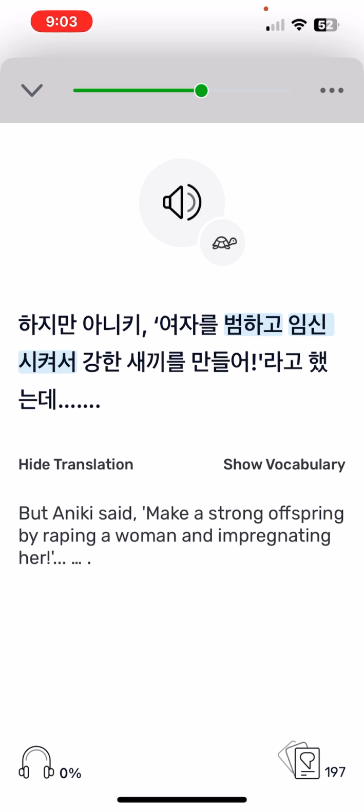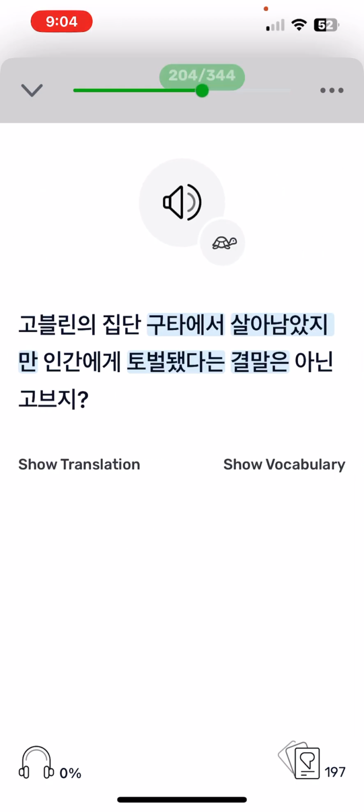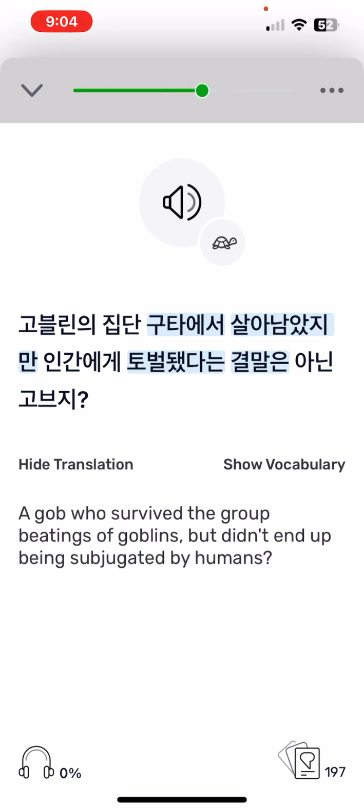Yeah, this book isn't all like this. It's actually more about this goblin who's in love with this human girl. Anyway, basically just go through and skip the Korean, go right to the English.